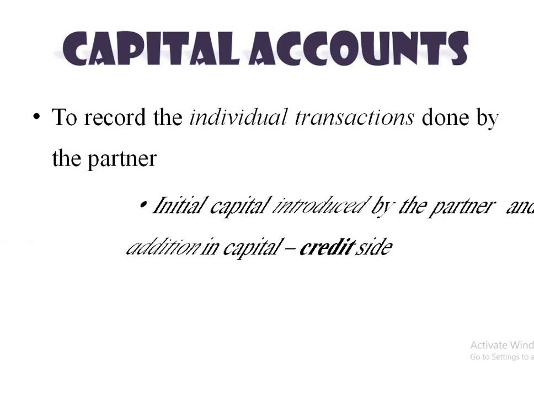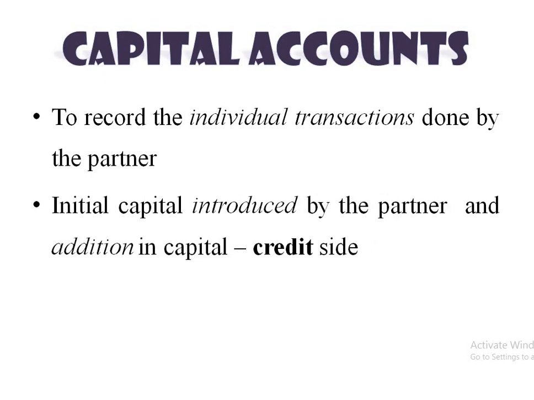The initial capital introduced by the partner, and also if any addition is made to the partner's capital throughout the year, all are recorded on the credit side of the capital account. So when a partner brings capital, meaning when he introduces the capital, and in between the year any capital is added, it will be recorded on the credit side of the capital account.